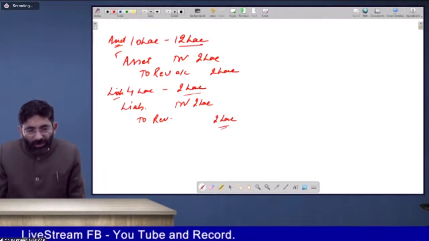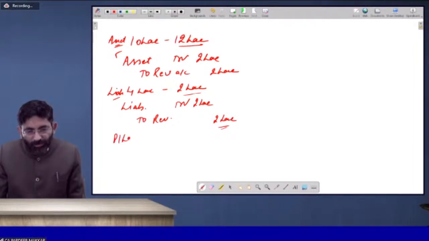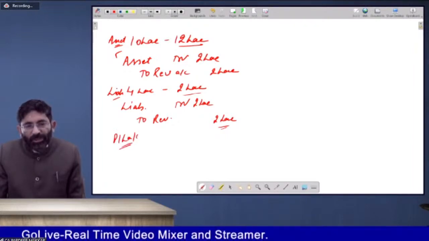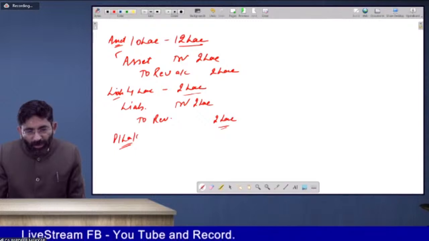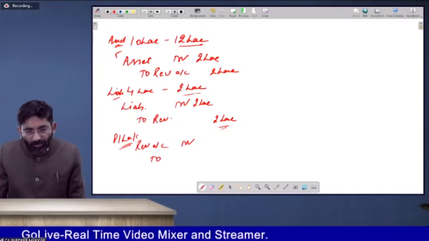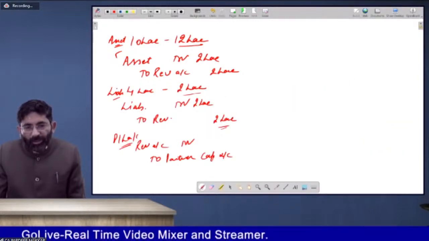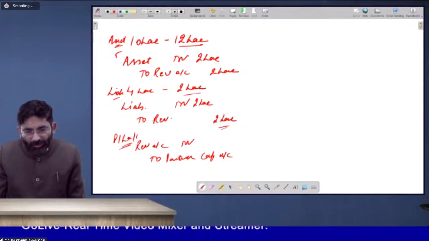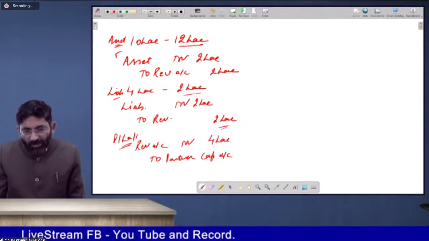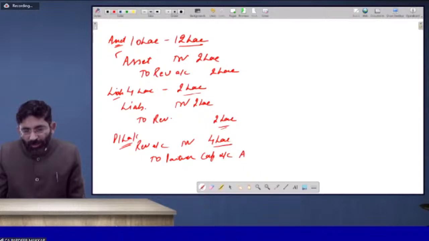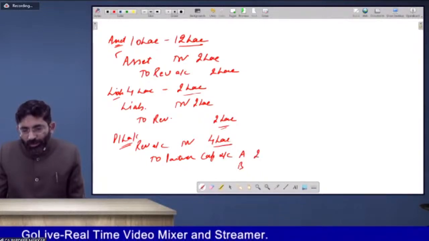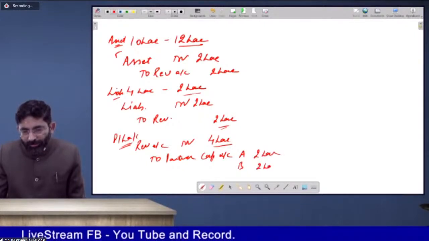So whatever is the profit or loss on this revaluation account will be transferred to the partners' capital account. Revaluation account debit to partners' capital account in profit sharing ratio. So it will be 2 plus 2, 4 lakh. So there is a profit of rupees 4 lakh. Assume the partners are A and B only, and the ratio is 1:1. So 2 lakh each will be allocated to them.